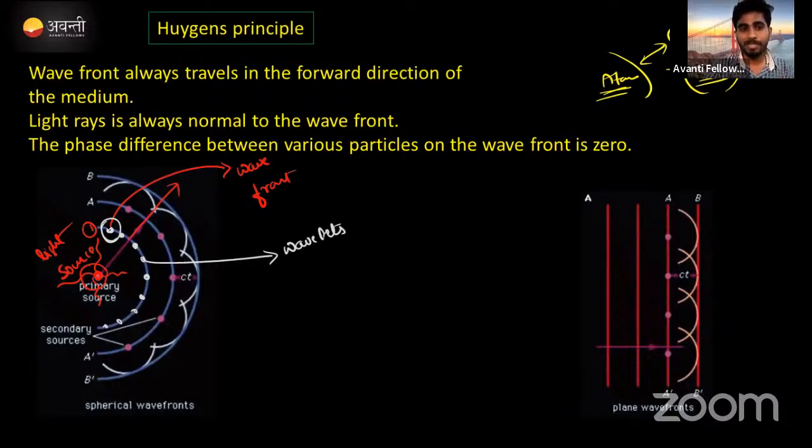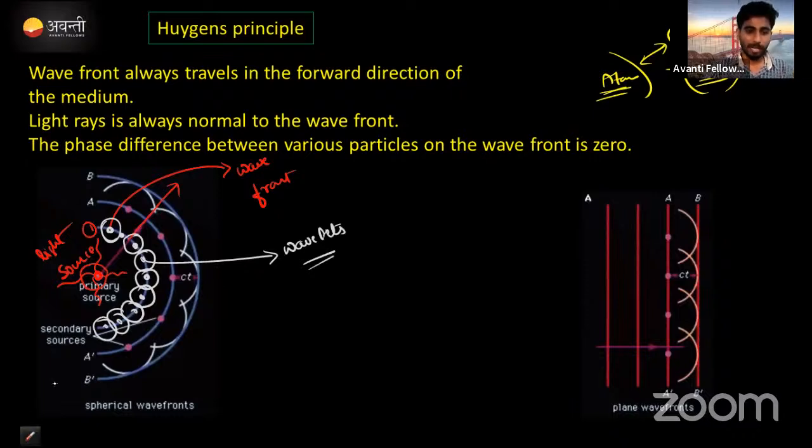This source creates a wavefront. This source is also creating a wavefront. Again, these wavelets create a source, which means a wavefront. Like this, wavefronts will be created due to these wavelets.